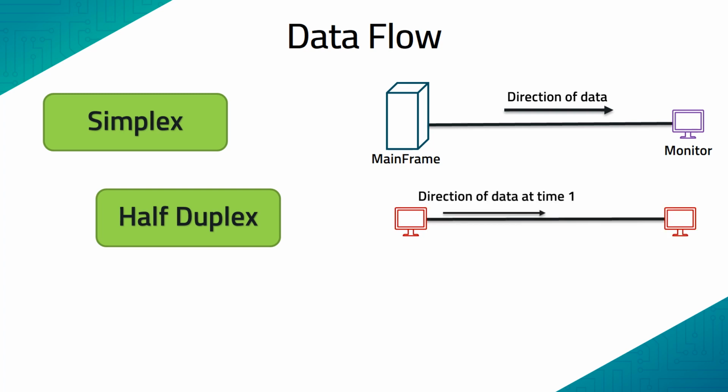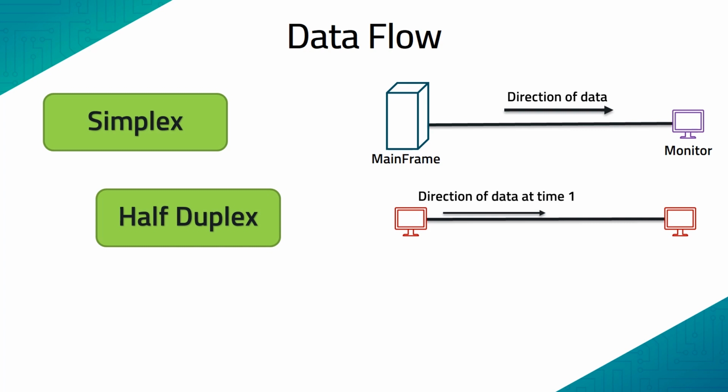At a given time 1, the data is moving from this end to this end. So this can only send at time 1 and this can only receive at time 1. Half duplex is like a single-lane road with traffic allowed in both directions. But when the cars are moving in one direction, the cars going in the other direction have to wait. It is a single-lane road.